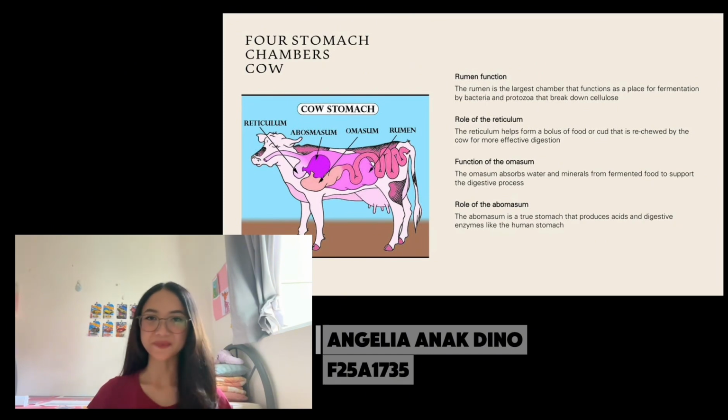Then we have the omasum. Its main job is to act like a sponge, absorbing water and minerals from the food. Finally, we reach the abomasum. This is known as the true stomach. Why? Because it functions just like ours, using acids and enzymes to finish the chemical digestion process.